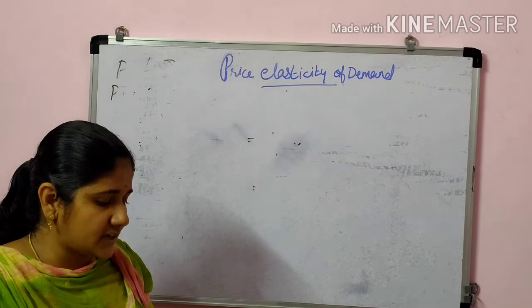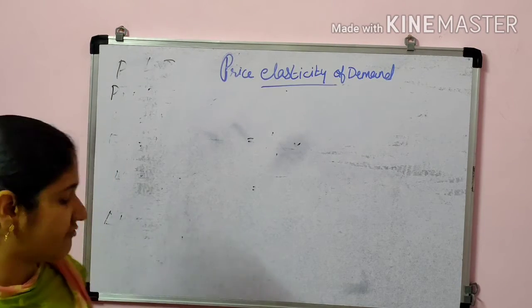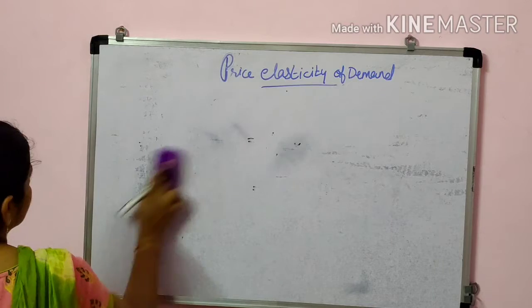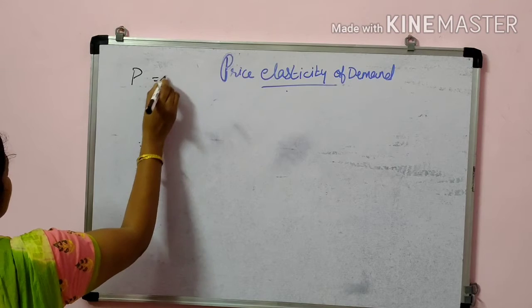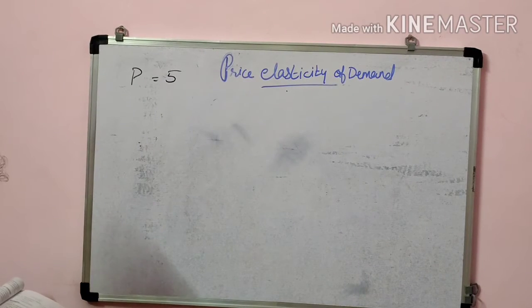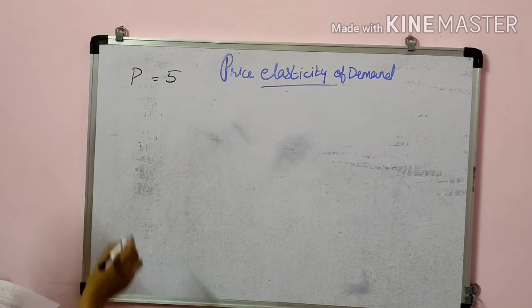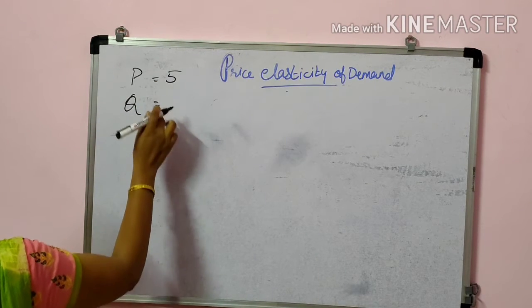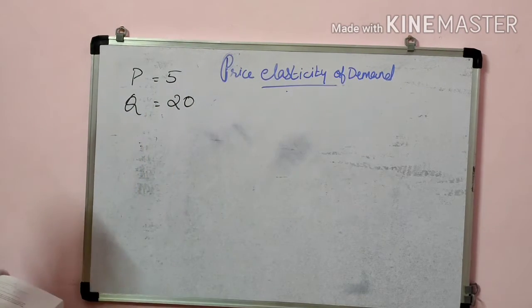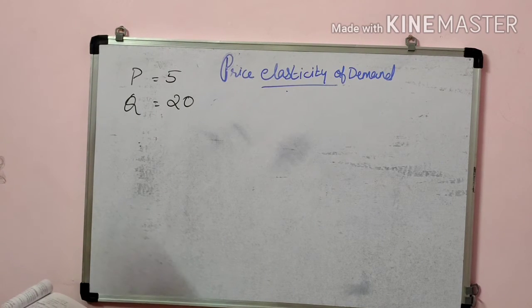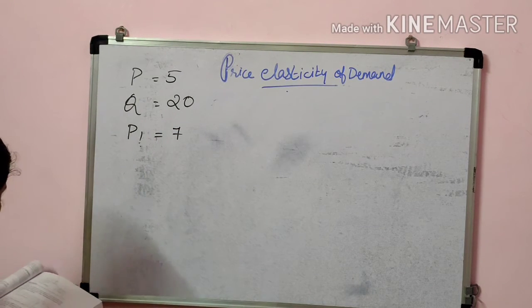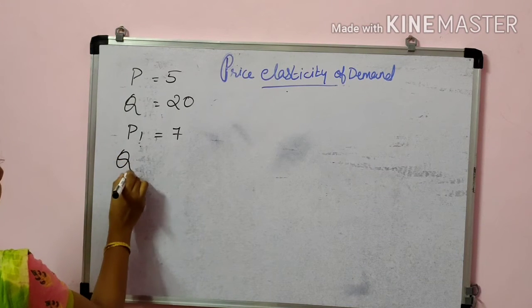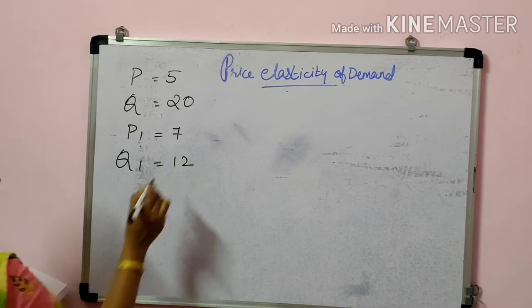Next, one more is there. When the price of a good is 5, so P is equal to 5, the consumer buys 20 units of that good. So when price is 5, Q is 20. When price changes to 7, that means P1 is equal to 7, the quantity purchased changes to 12 units. So here now Q1 is equal to 12.